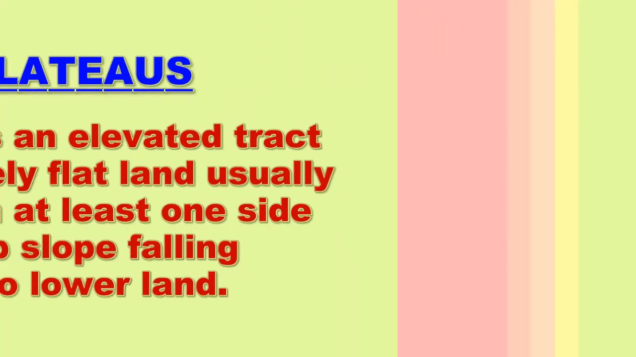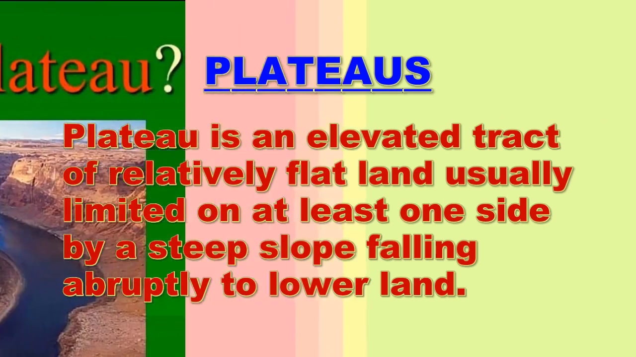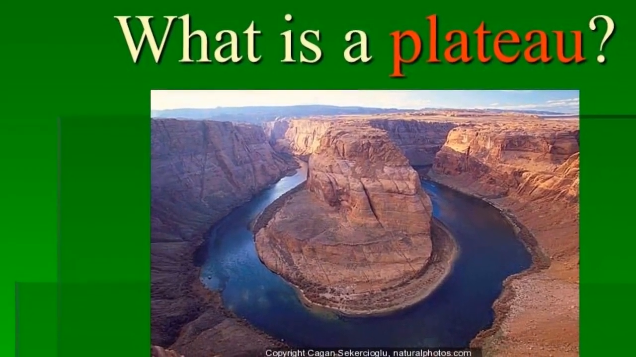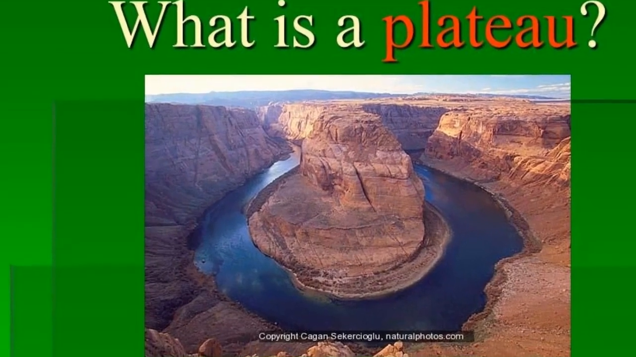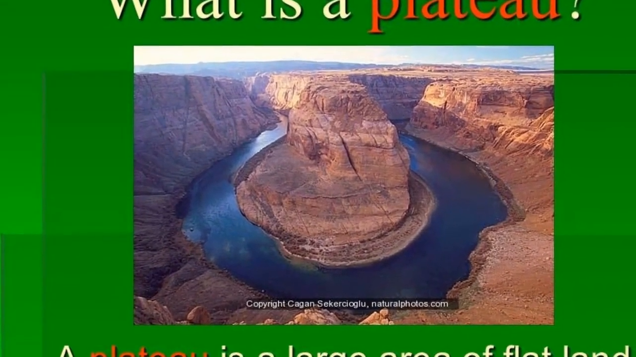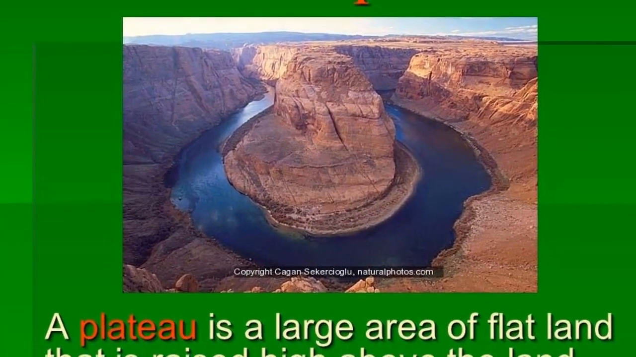Then we are going to study the plateaus. Plateaus are also formed like the mountains, in a similar way. A plateau is defined as an elevated tract of relatively flat land, usually limited on at least one side by a steep slope falling abruptly to the lower land. So in a simpler way, a plateau is an elevated tract. It is also heightened, but from the top it is flat.